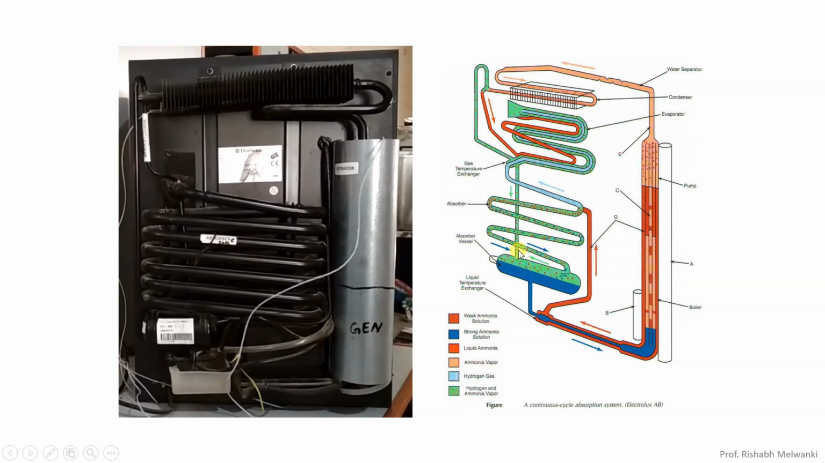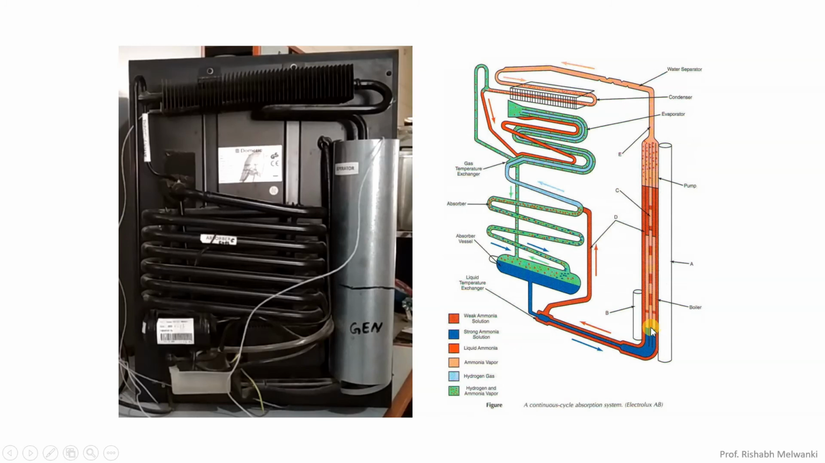Now in the absorber vessel, on the bottom side we will have this blue color part. It is strong ammonia solution, meaning more amount of ammonia is there. It goes through the tube to the generator. So here you can see this blue color part goes to the generator.